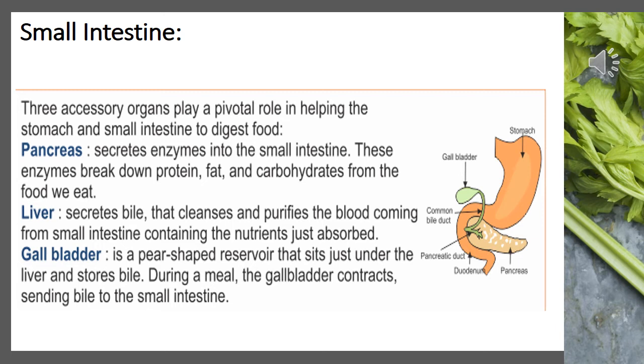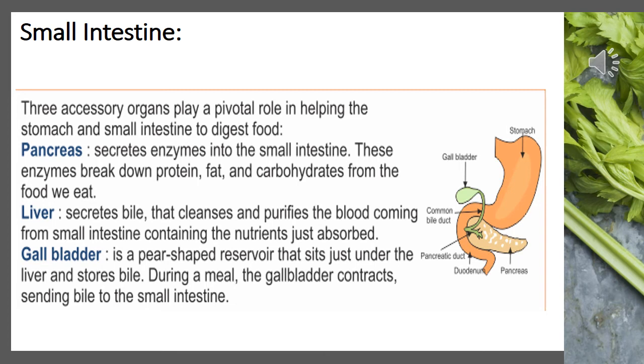The next one is the liver. Now this liver is a reddish-brown gland situated in the upper part of the abdomen on the right side. It is the largest gland in the body. It secretes bile juice, which is stored in a sac called the gallbladder, located near the liver. Talking about bile juice, it helps in the digestion of fats. Fats are present as big droplets in the food, because of which they cannot be digested easily. So bile juice breaks these big droplets into small droplets and makes their digestion and absorption easier.